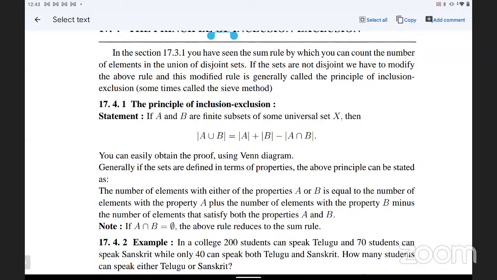So, A and B are finite subsets of some universal set X. Then |A ∪ B| = |A| + |B| − |A ∩ B|. You can easily obtain the proof using the Venn diagram. If A ∩ B is empty, then directly we can use |A ∪ B| = |A| + |B|.